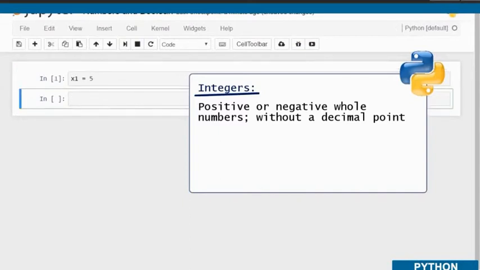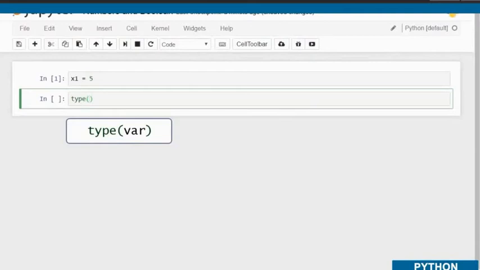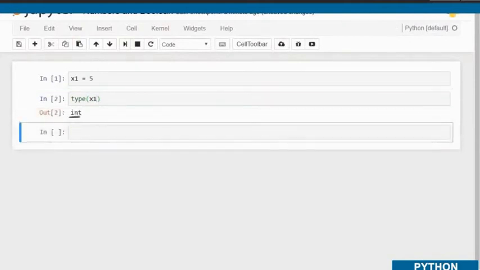Now, x1 is an integer. Do you agree? A specific function in Python can prove this is correct. It is called type. Within the brackets, we must place the name of the variable whose type of value we want to verify. So in this case, I'll type x1. OK. Shift plus enter, and the result we obtained is int, which indicates the value is an integer.